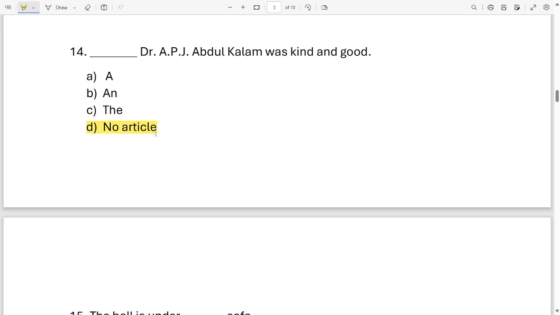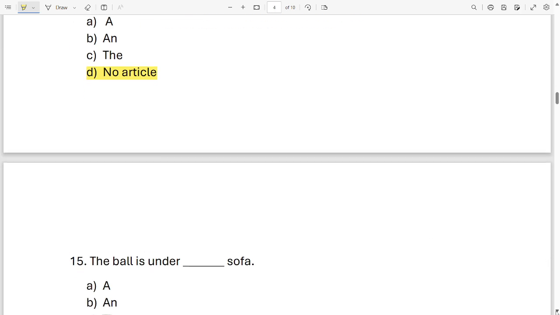It is no article, option D. The sentence should be Dr. APJ Abdul Kalam was kind and good. No article required in this sentence. Okay. Let's move on to the next sentence.